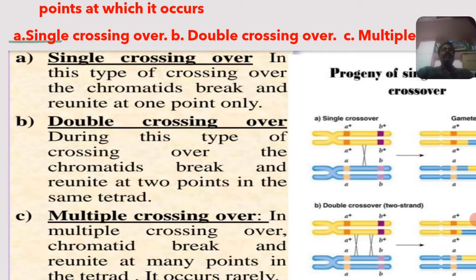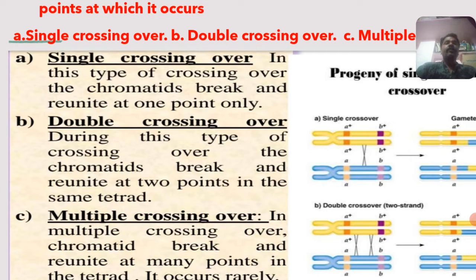In this type of crossing over, the chromatids break and reunite at only one point, at only a single point. That is called single crossing over.